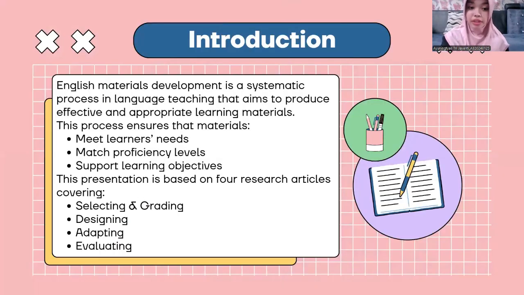The introduction. English material development is a systematic process used by teachers to design and improve learning material. This process is important because not all material are automatically suitable for students. Teachers need to adjust them based on student level, need and learning goals. In this presentation, I will explain 4 main products, namely selecting and creating, deciding, adapting, and evaluating material.